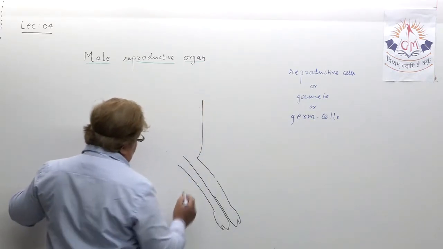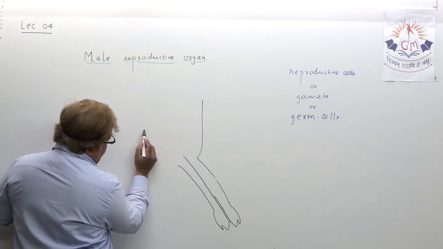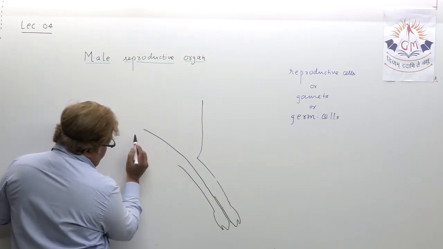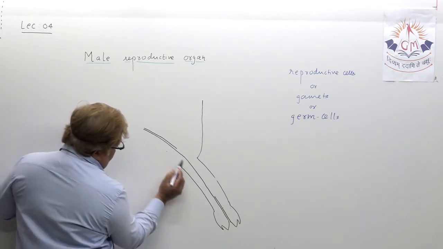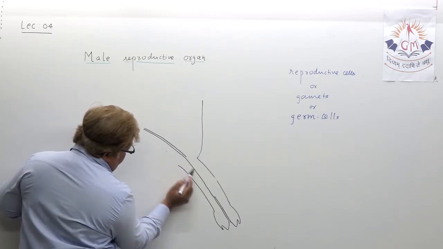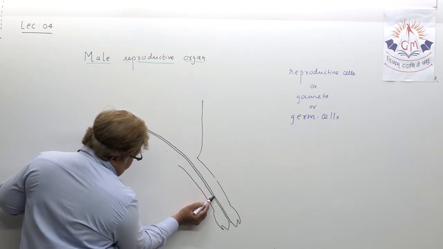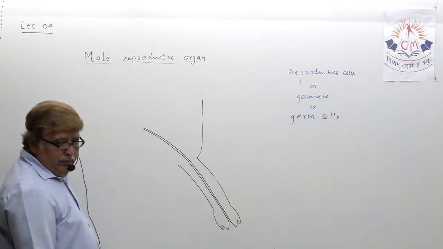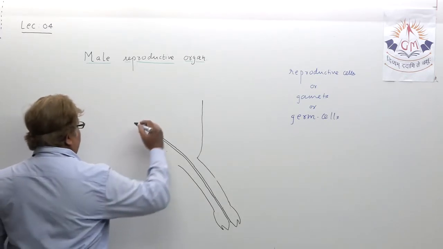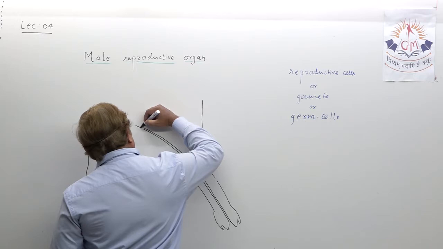Okay, just draw the urinogenital path. This way you can show with me the urinogenital path. You understood? We have shown the glans penis and the urinogenital path. Now my dear student, after you draw the urinogenital path,